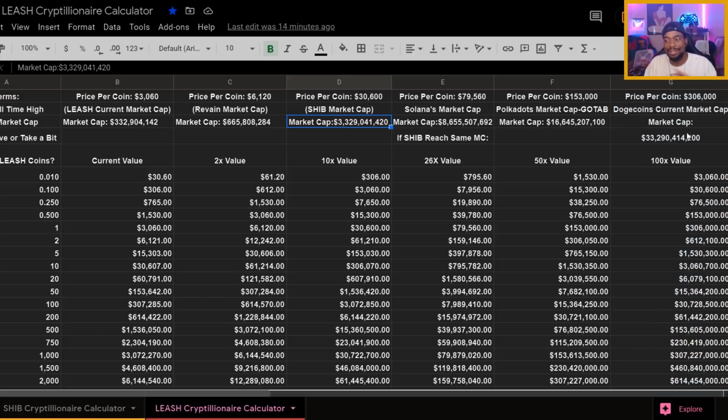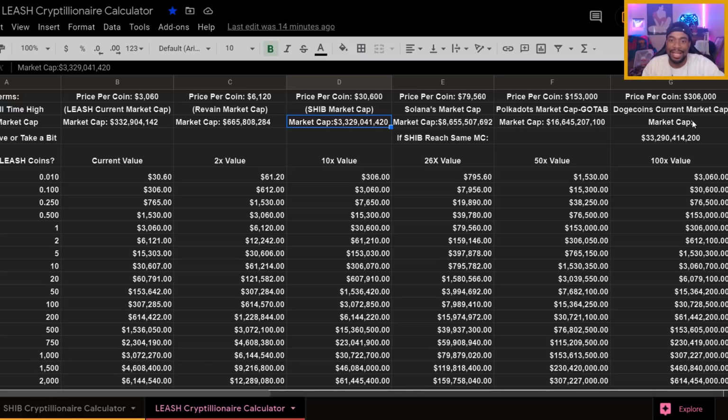And this is where Dogecoin is currently at, I believe 24 cents, 25 cents with a $33 billion market cap. Dogecoin was able to get to a $33 billion market cap with no utility. I mean, of course, people accept it as a currency. They have a strong community. Dogecoin does have a strong community. It's also the first known meme coin that everybody knows of.